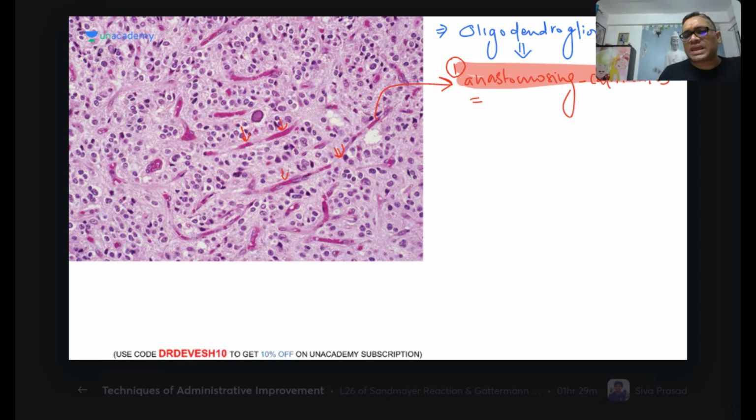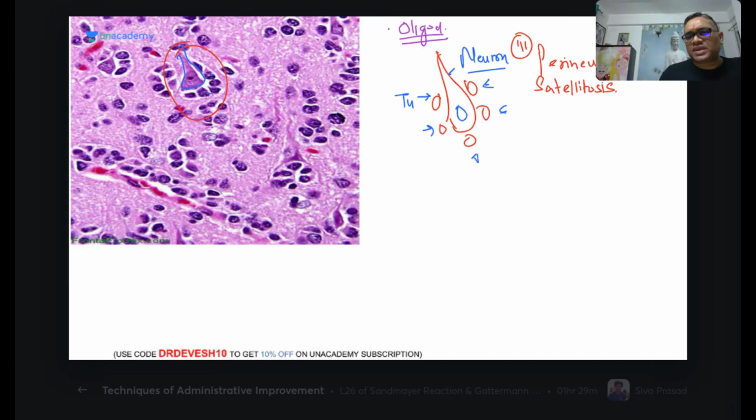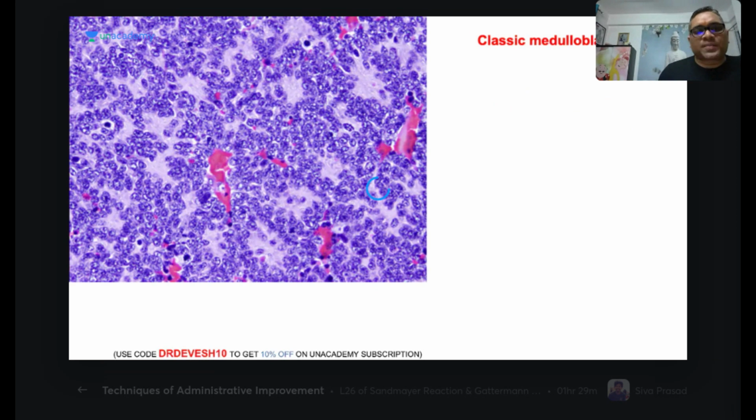Number one is anastomosing capillaries, which we are seeing here. Number two is fried egg tumor cell. Number three is the perineuronal satellitosis. So clear? Fried egg tumor cell, anastomosing capillaries, perineuronal satellitosis, these are the findings of the oligodendroglioma, right? Coming to the next one.